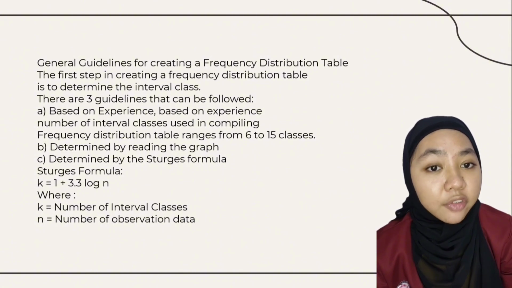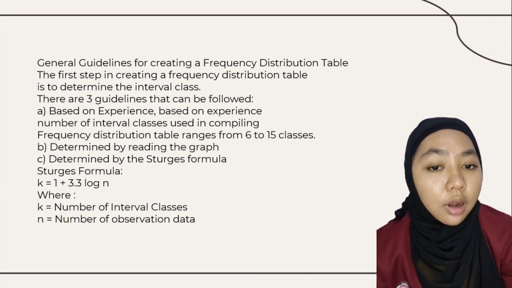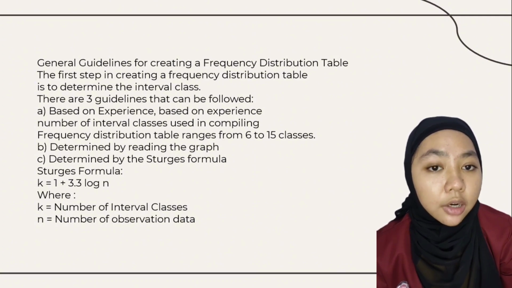The first step in creating a frequency distribution table is to determine the interval class. There are three guidelines that can be followed. A. Based on experience, the number of interval classes used in compiling a frequency distribution table ranges from 6 to 15 classes. B. Determined by reading the graph. C. Determined by the Sturges formula.